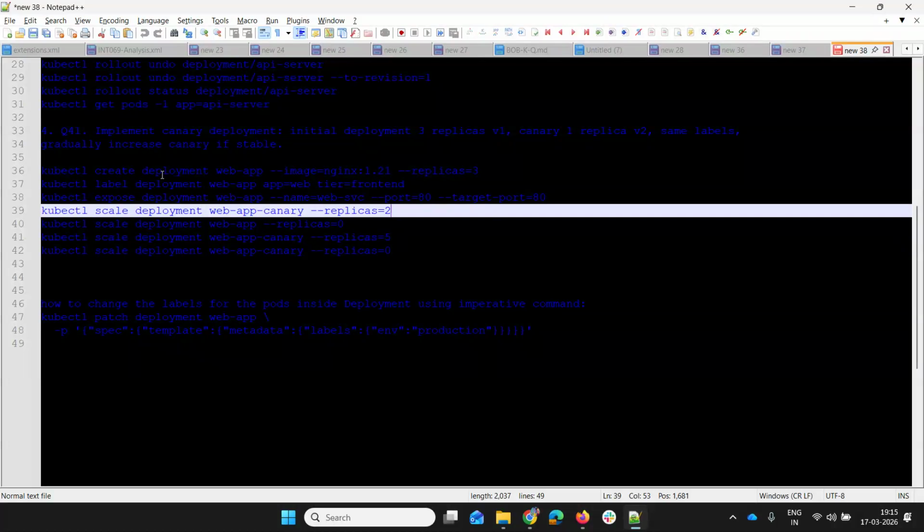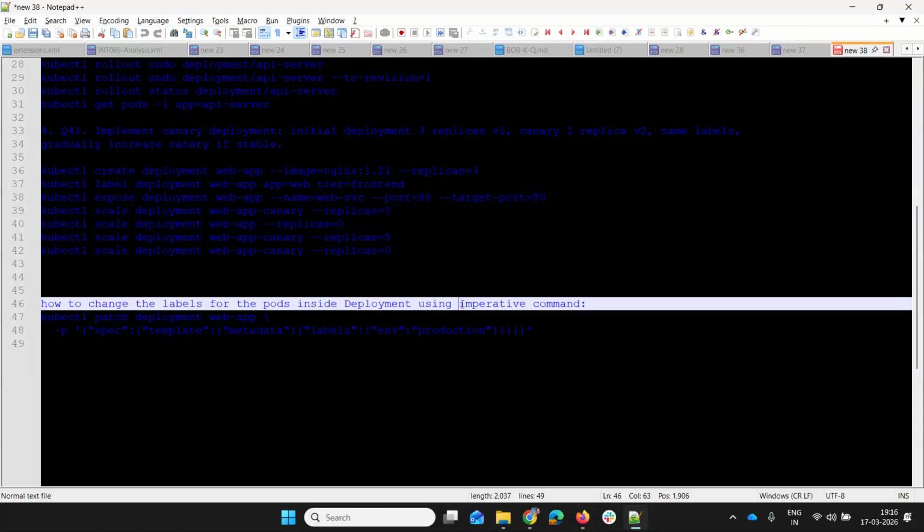We can create another similar deployment with the same label so that traffic will be routed to that deployment as well, and the first deployment we can gradually tear down. If there are any system issues, it can internally route traffic. So yeah, that defines a use case. Thank you.